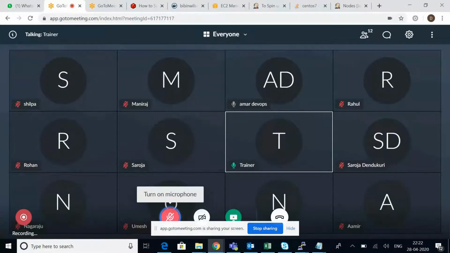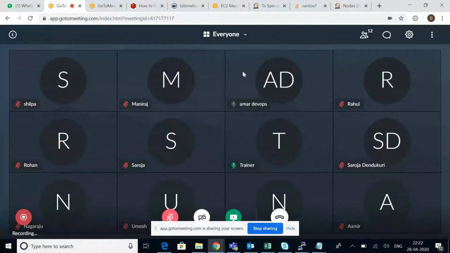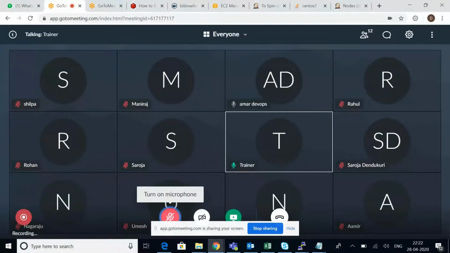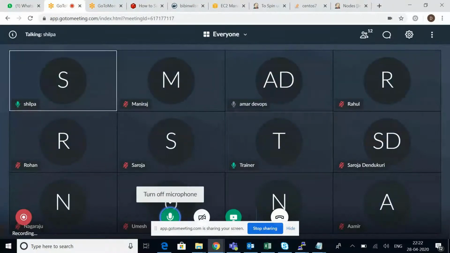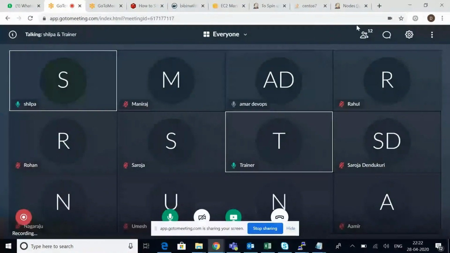Can you open my Google Drive, yesterday's? Go to DevOps class notes and Kubernetes. I'm sorry, this is a new office laptop. I don't have that link. Can someone tell me? Someone please ping the Google Drive details to Shilpa?